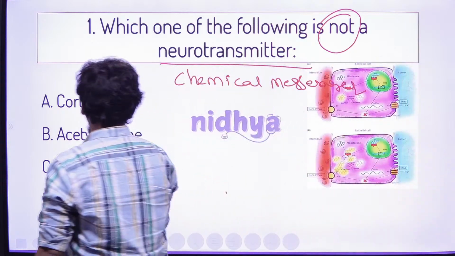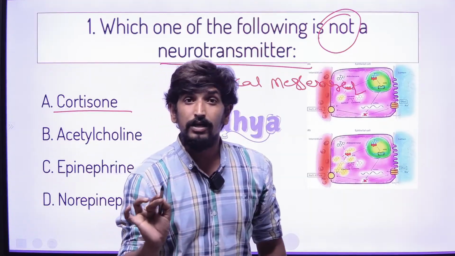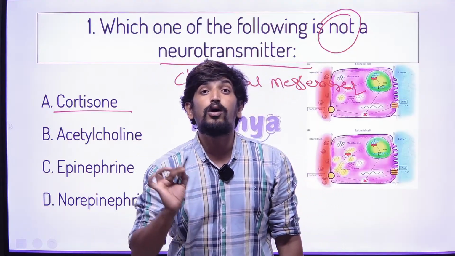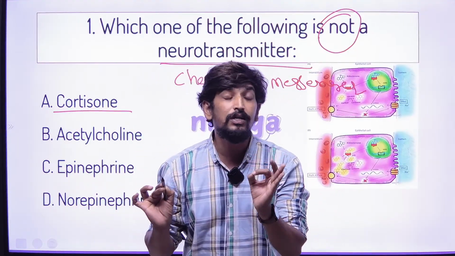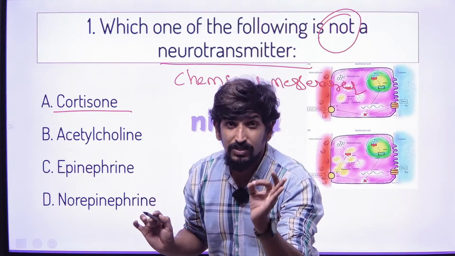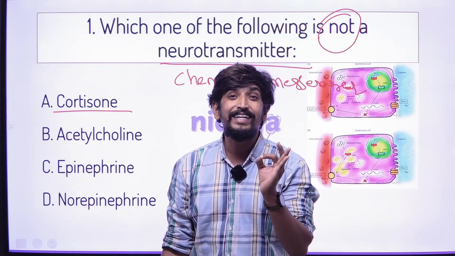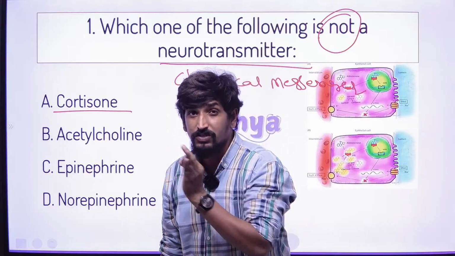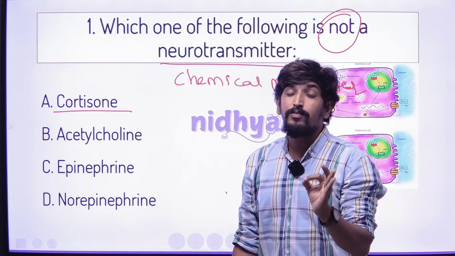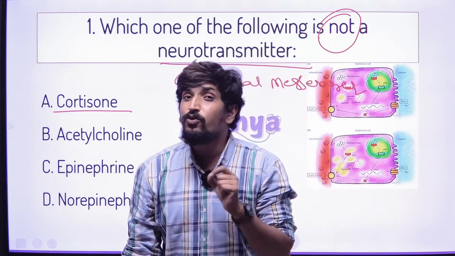Let me go with this. Cortisol is not a neurotransmitter. It's a glucocorticoid. It does not come under neurotransmitters. It's not secreted in the nervous system. That is very important: glucocorticoid is secreted in the blood, not in the nervous system. This glucocorticoid from the adrenal gland is secreted into the blood.